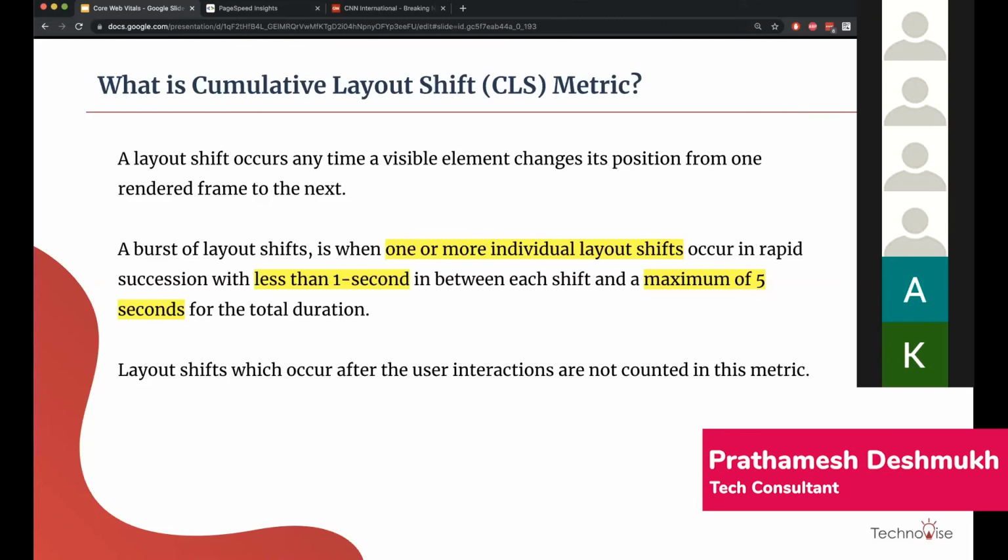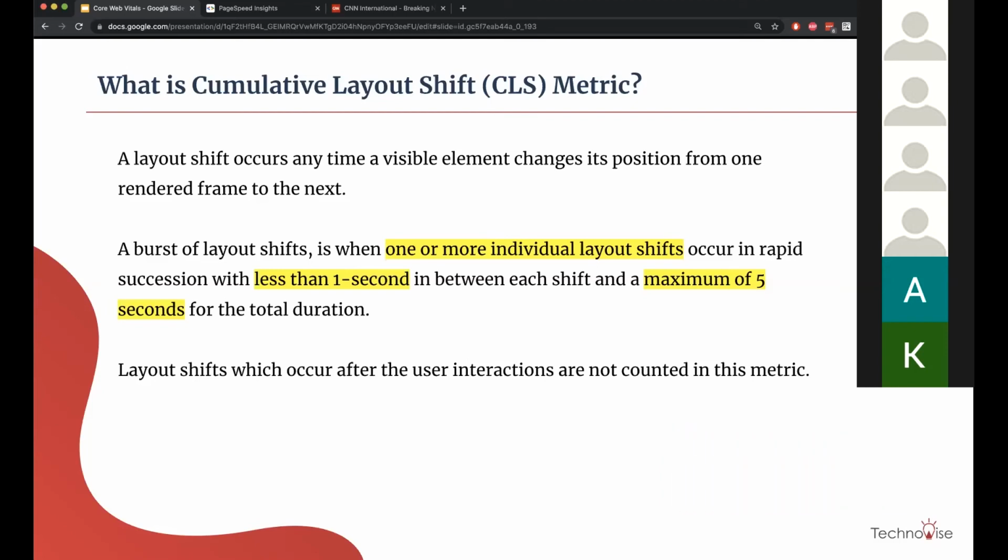This only focuses on the unexpected ones that we saw earlier, where I don't even know that the layout is about to shift and it shifts, which is a very poor page experience for the user.